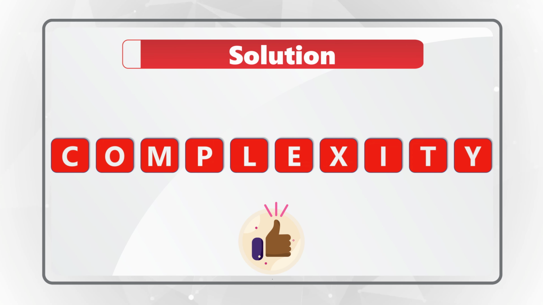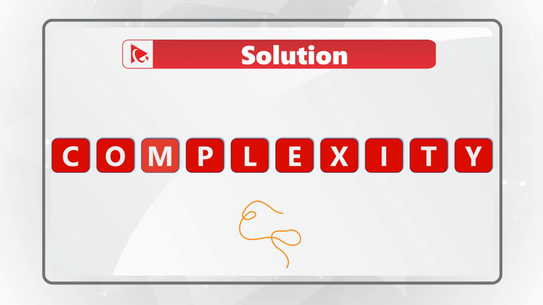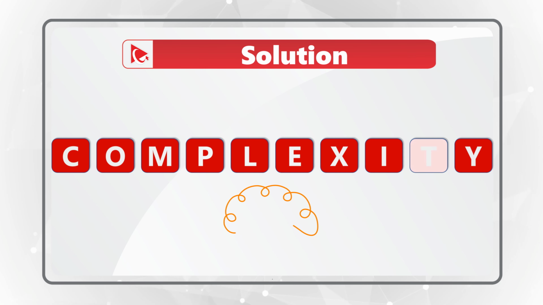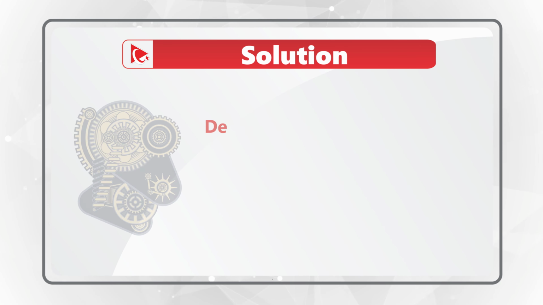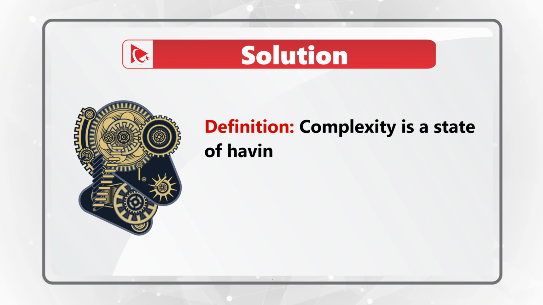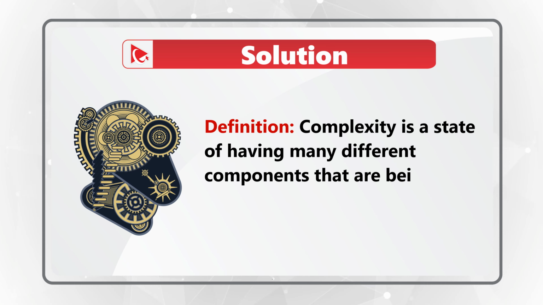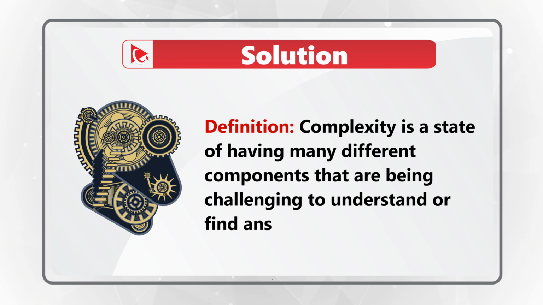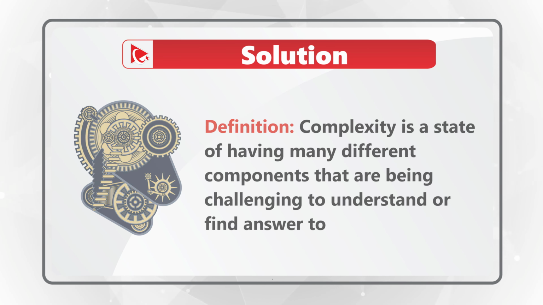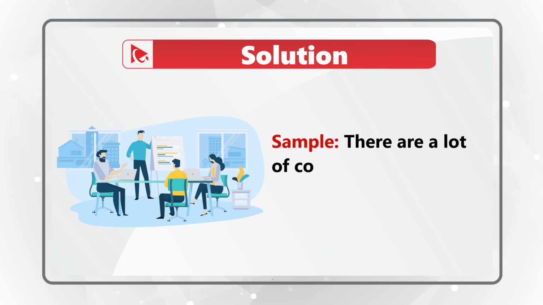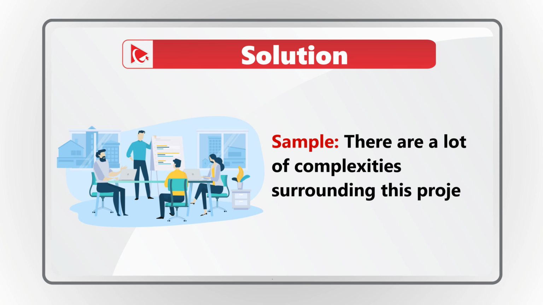Let me spell it for you. C-O-M-P-L-E-X-I-T-Y. Complexity is a state of having many different components that are challenging to understand or find answers to. Here's a sample usage of the word complexity. There are a lot of complexities surrounding this project.